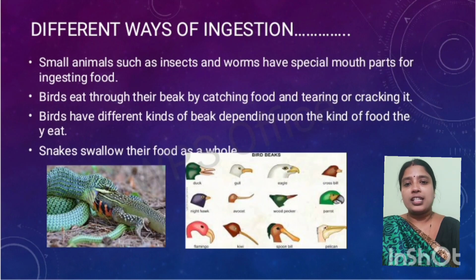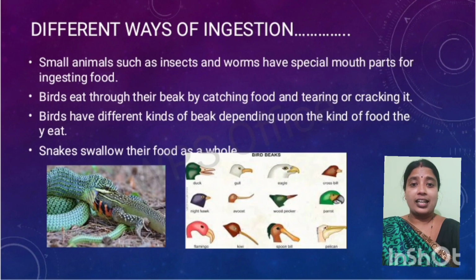In this image you can see different birds having different types of beaks, because the food habits of different birds are different. In the other image you can see a snake. A snake directly swallows its food. That is another way of taking in food.